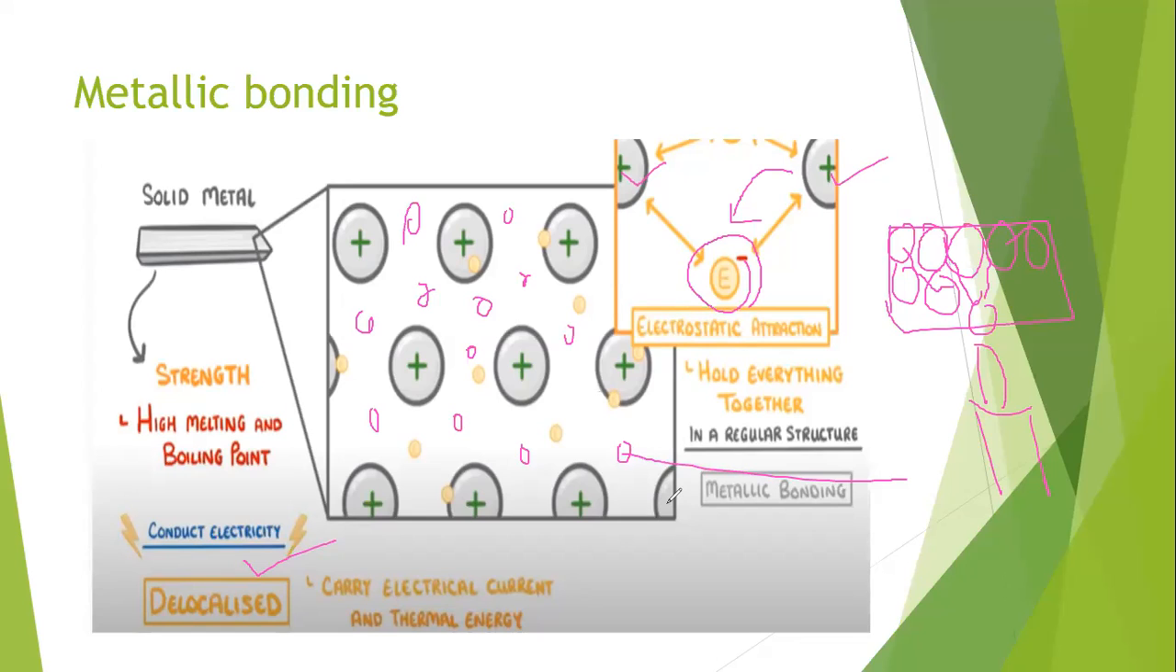And metallic bonding only takes place in metals. Ionic bonding is between metals and non-metals, don't forget. Covalent bonding is between non-metals, and metallic bonding is between metals only.